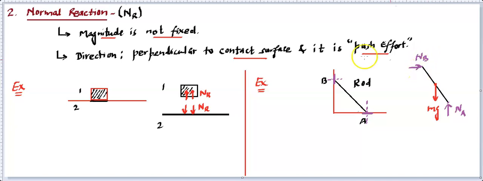So at any point we can show the normal reaction, where there is a contact. So you need to see where this rod is in contact. It is at point A on the ground. So A will have a normal reaction which will be perpendicular to the contact surface and a pushing effort. Then at B there is a contact. If somebody asks, is there any normal reaction at C point? You say no, because C point is not in contact with any surface. So this normal reaction is a contact force that acts perpendicular to the contact surface, and it is a push effort. This point you need to remember.